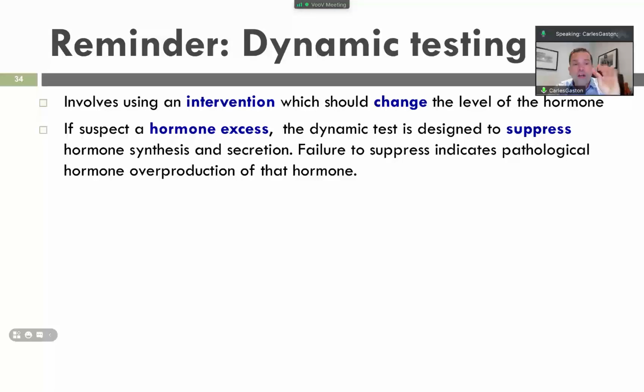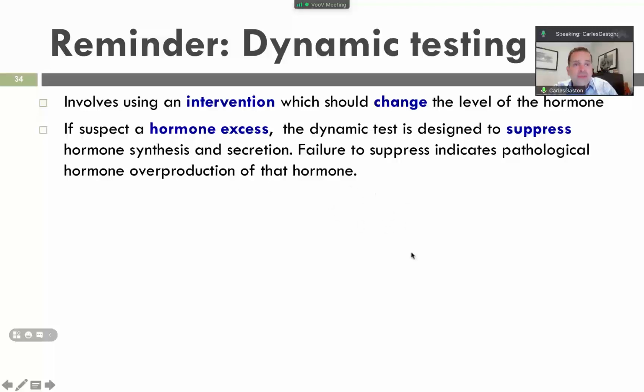So the tumor produces too much ACTH, and we know that there is a pathological hormonal production in the pituitary. To test this, we try to block, to suppress, but there is continuous increase in expression of these hormones. Another example is the use of dexamethasone suppression. That means that there is a pathological cortisol hormonal excess.